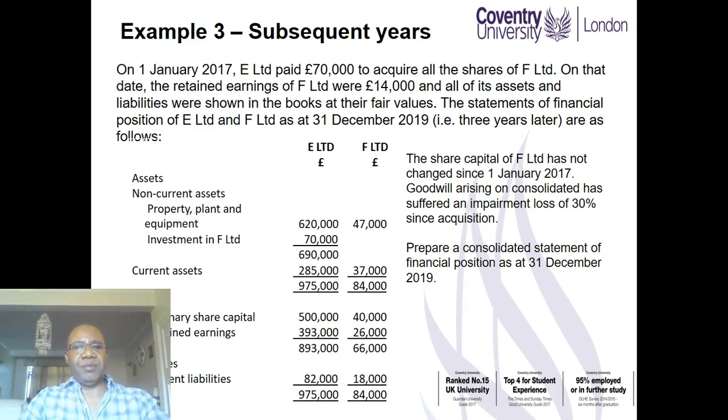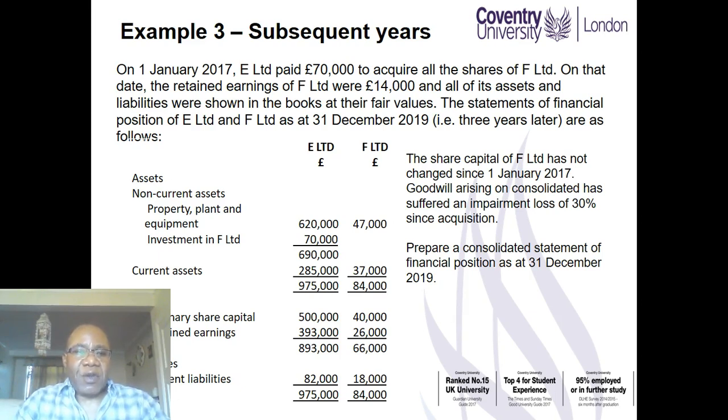Let's look at an example. On 1st January 2017, E Limited paid 70,000 to acquire all the shares of F Limited. On that day, the retained earnings of F Limited were 14,000, and all of its assets and liabilities were shown in the books at their fair values. The statements of financial position of E Limited and F Limited as at 31st December 2019, 3 years later, are as follows.